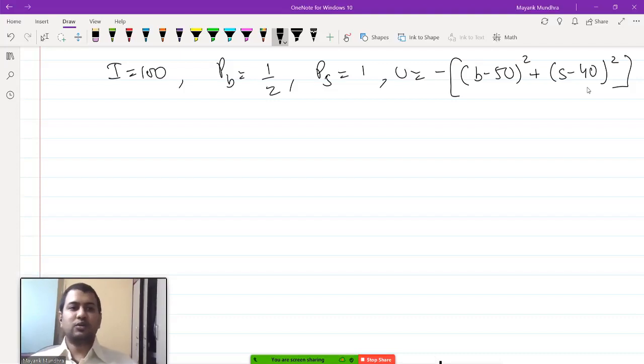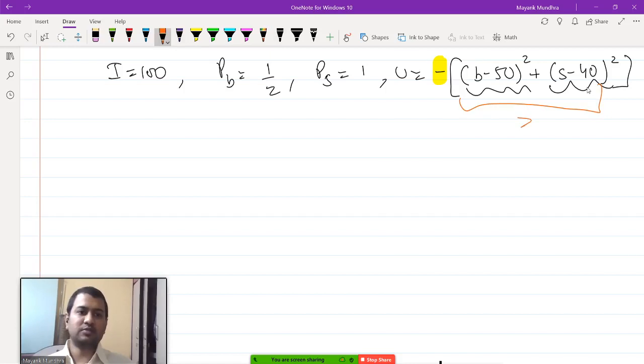Notice that there is a negative sign here, and after the negative I am adding two squares. When you add two squares, the quantity inside the bracket will always be greater than or equal to 0. So when you take care of the negative, the entire quantity will always be less than or equal to 0.